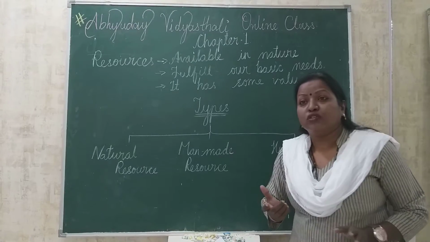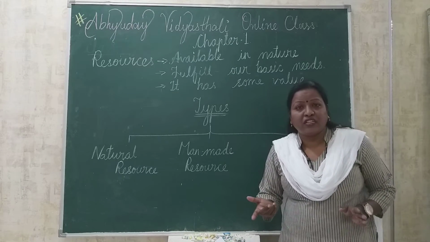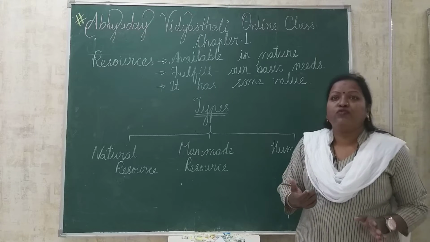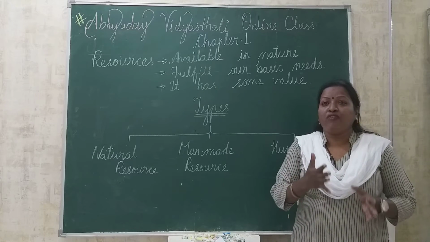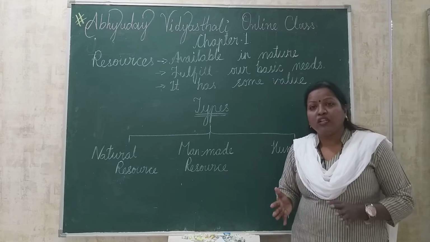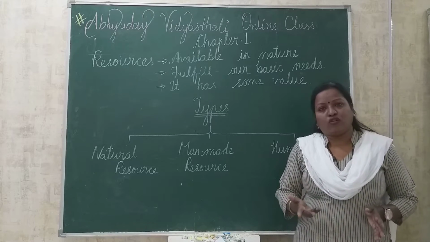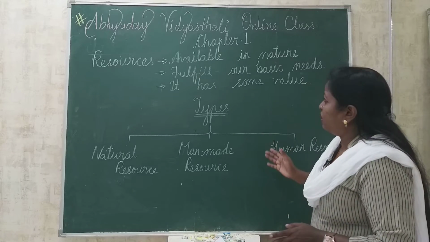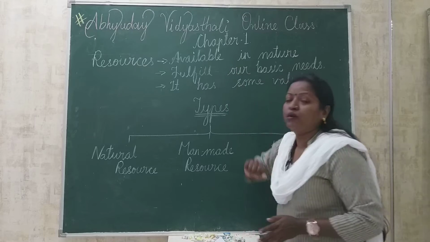Suppose you say that a stone is already there in nature, so it does not have some utility, so we can't say that stone is a resource. But when we convert stone into a typical tool, then we can say that stone is also a resource for us. So we can define a resource in these 3 points.